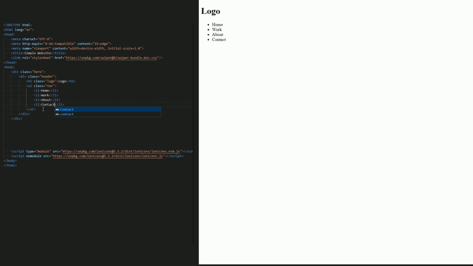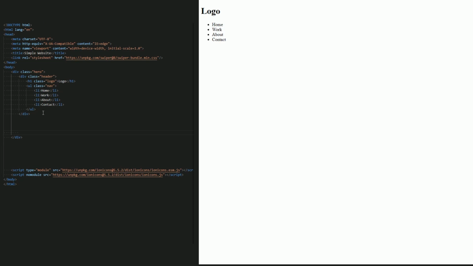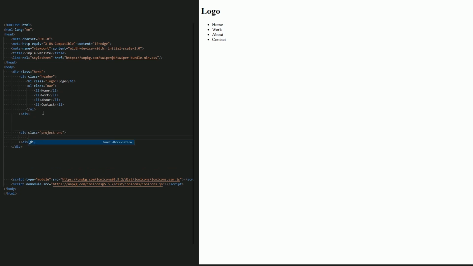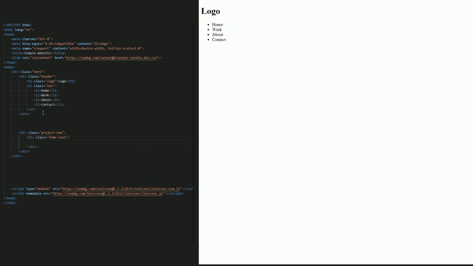As you can see, we have a title here and a little square with a circle. So you can use flex or grid. I go with grid. I know flex is simple, but to be honest, I love grid. So let's create a box for the title and a square box, and let's name it project 1. Now inside it, the title box, let's call it home text. And for the square box, let me create a div and name it home image.